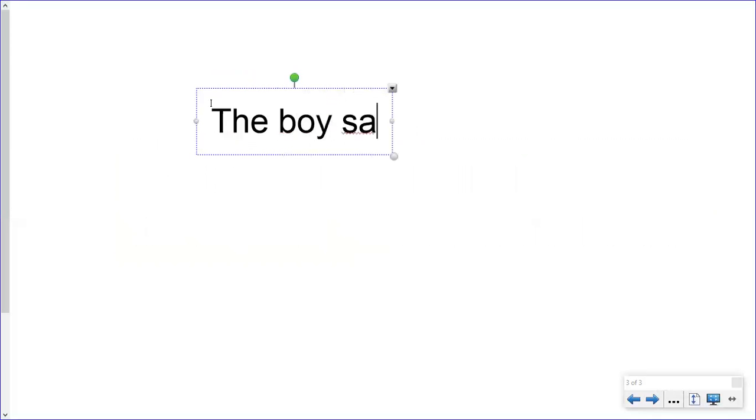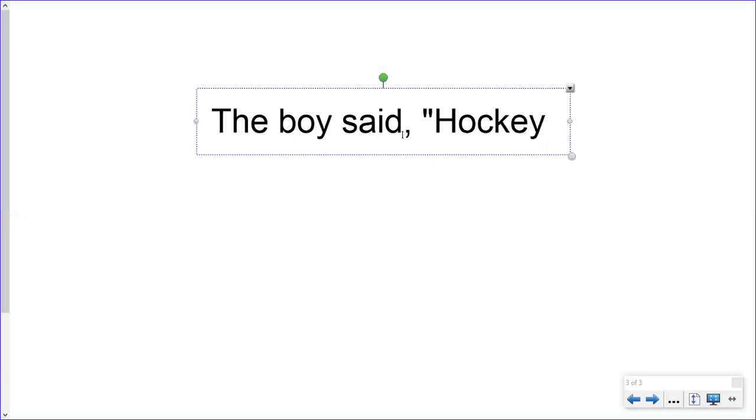"The boy said." I started with a capital letter and I need punctuation. Because the sentence is not over, you put a comma in. Again, you need a capital letter and you need a comma in this first part of the sentence. Now I'm going to capture the words inside of the quotation marks. Let's take a look.